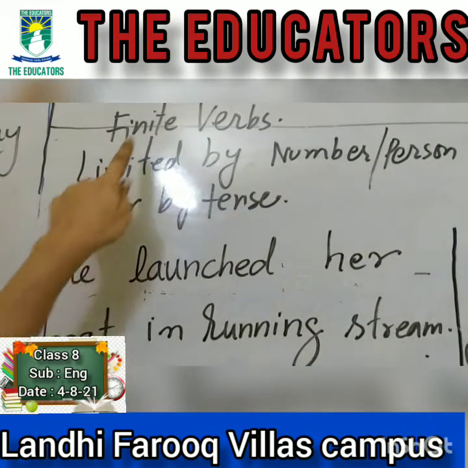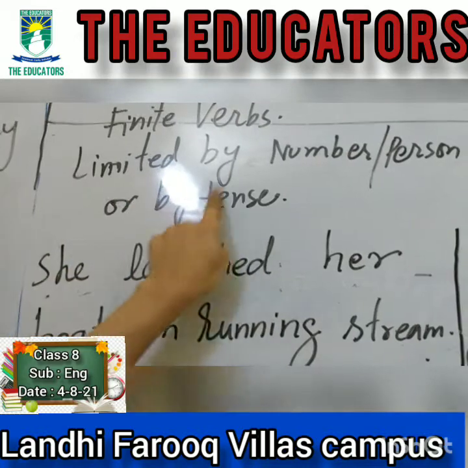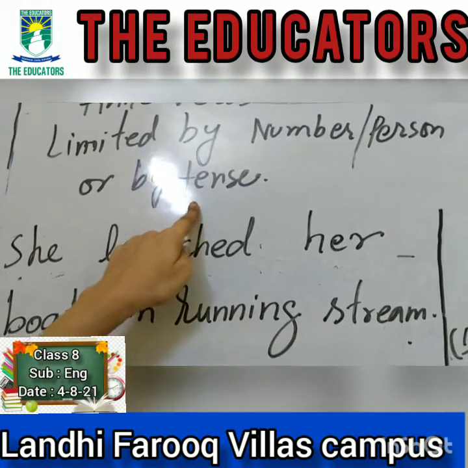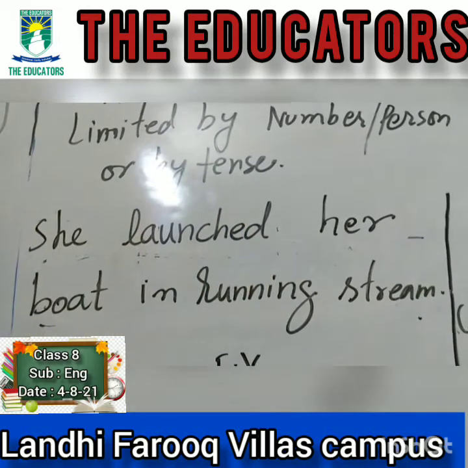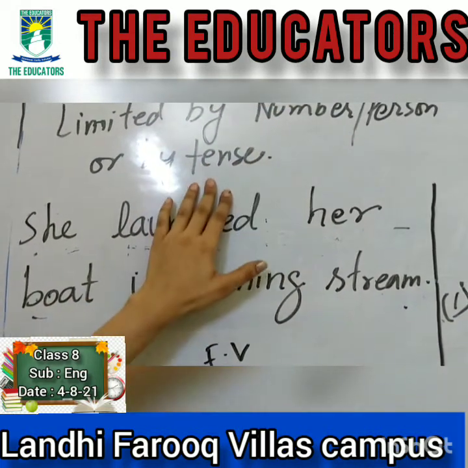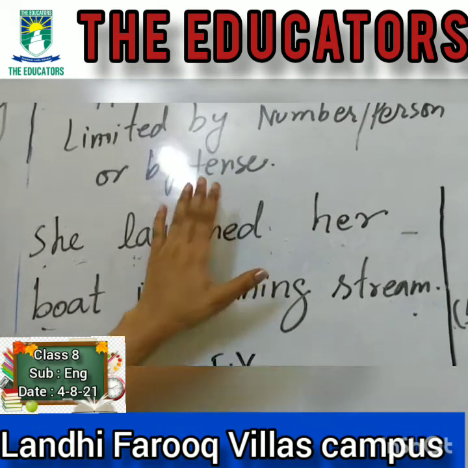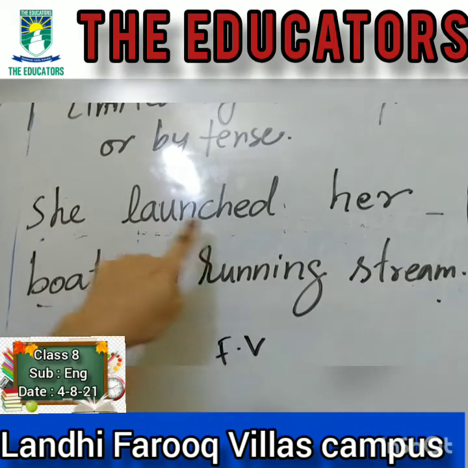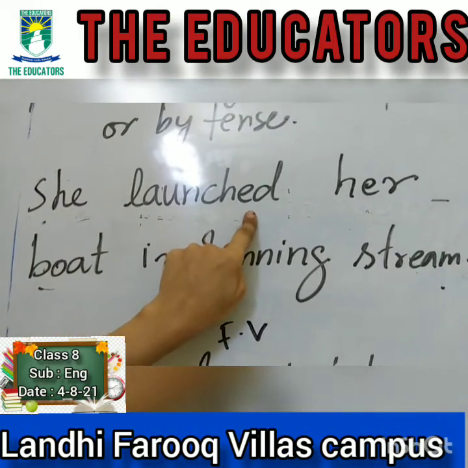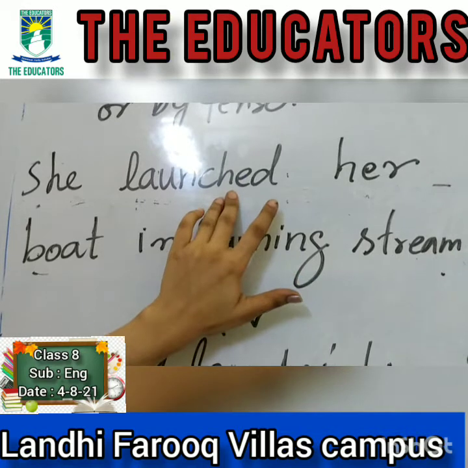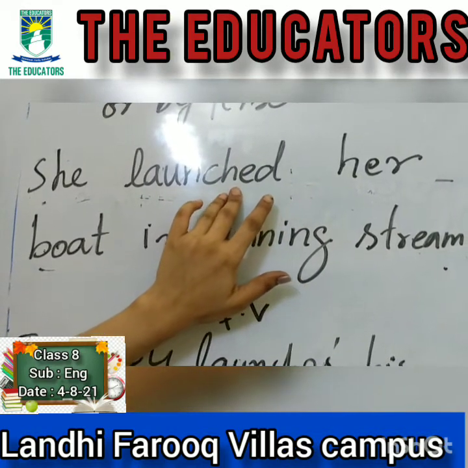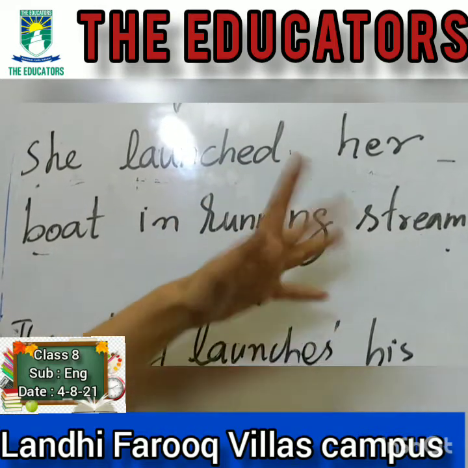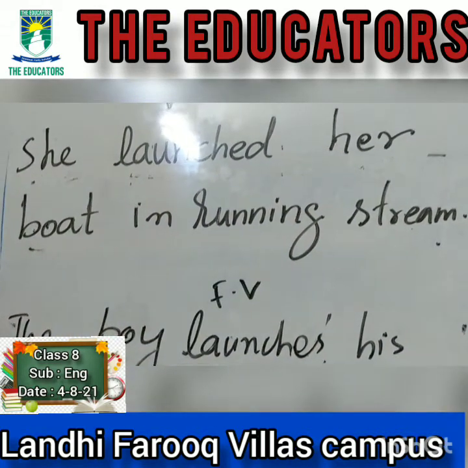Students, I told you that finite verbs are limited by number, person or tense, and non-finite verbs are not limited. These rules of number or person do not apply to non-finite verbs. See how? With she, this is the past tense, so with she we use the second form of the verb as the finite verb. A finite verb helps us in identifying tense, whereas non-finite verbs do not perform any such function.